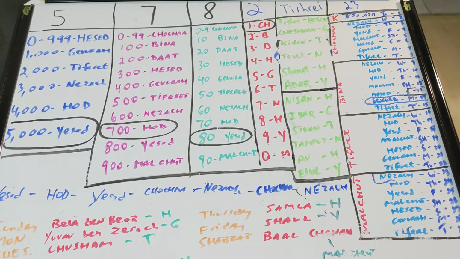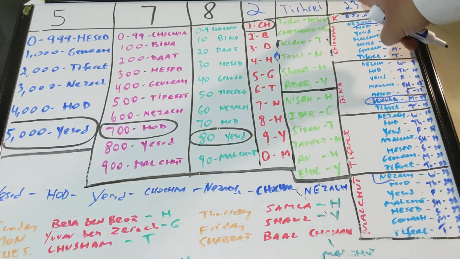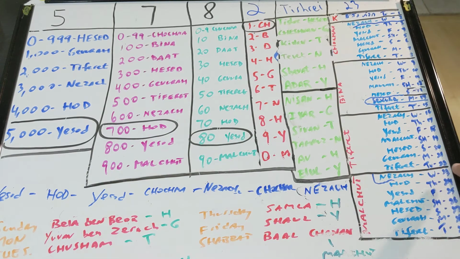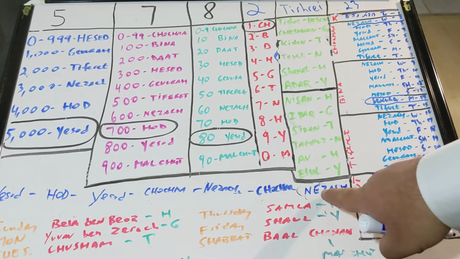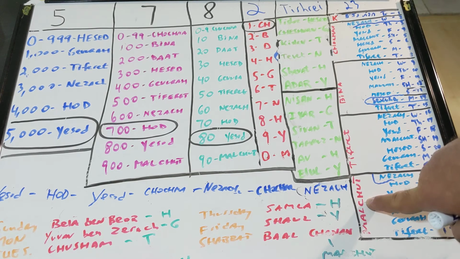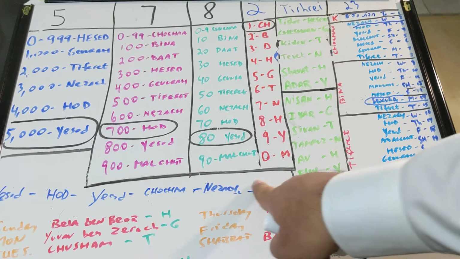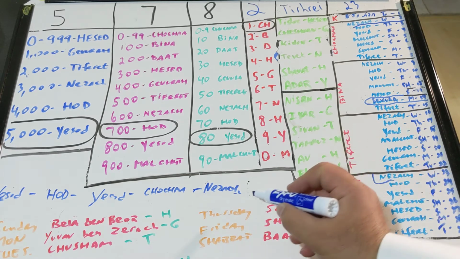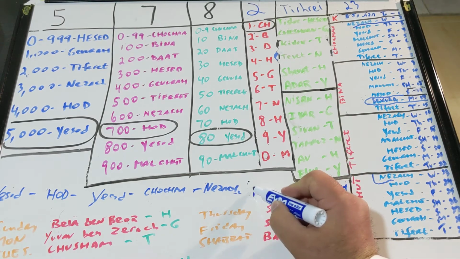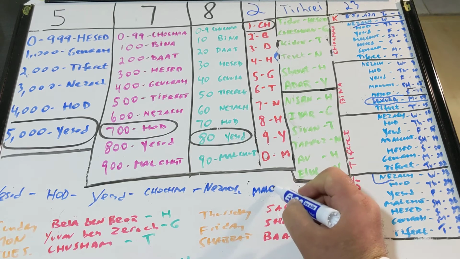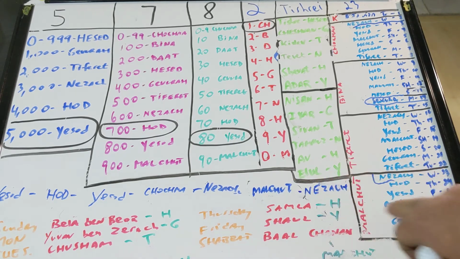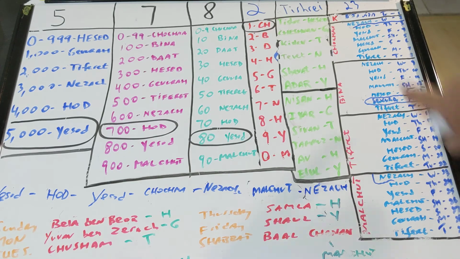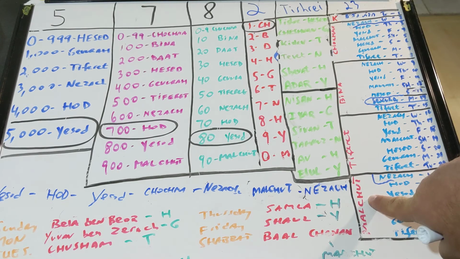This is the 23rd. So here, we're going to go from the day. 23rd would be Netzach. See, the 23rd would be a Wednesday. Netzach of Malchut. The week will be Malchut, so I'm going to erase this and put Malchut in here. So Netzach, 23rd, of Malchut.